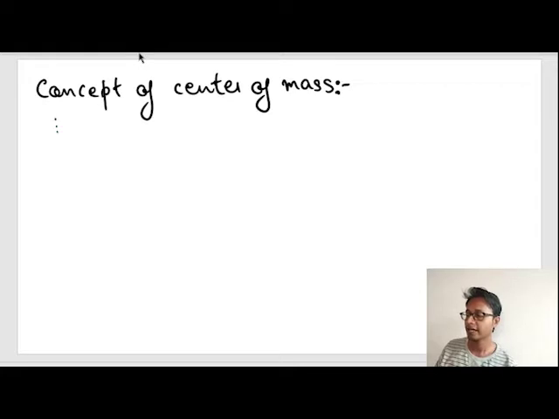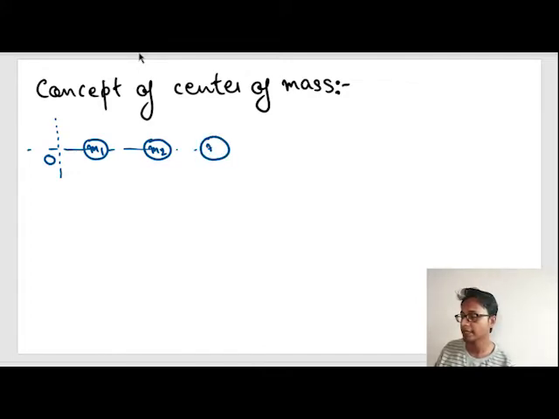Now imagine a graph paper. In this graph paper, this is the origin. This is mass m1, this is mass m2, and this is mass m3.